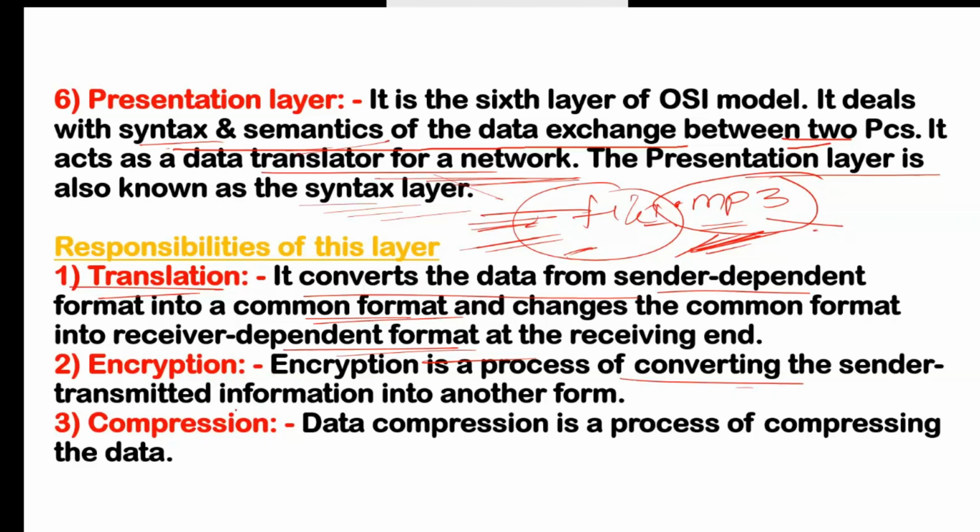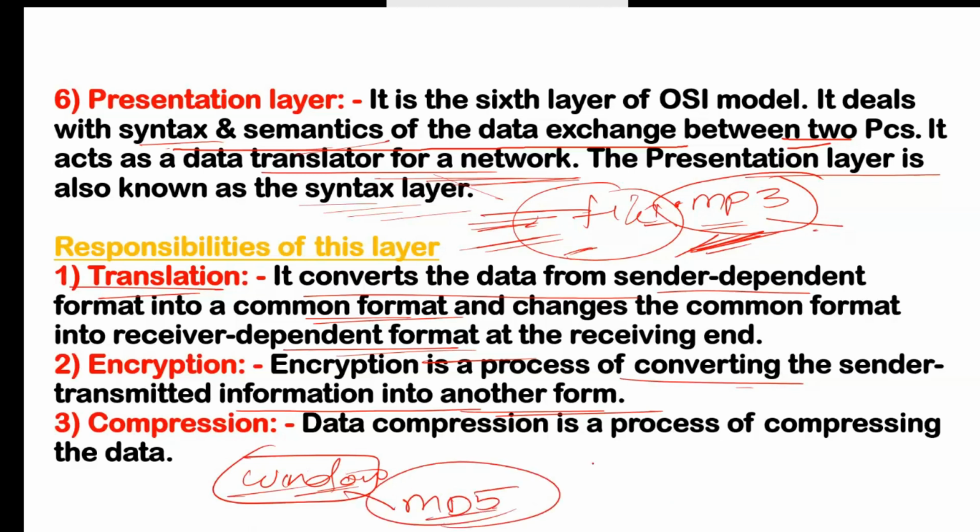Encryption is the process of converting the standard transmitted information into another form. So what does encryption mean? If you are using any application, in the backend there is one encryption there. In simple terms, we have this Windows operating system. For Windows, in the backend we have MD5 encryption. And that is the encryption name. Or in simple, I think everyone has heard that. In Wi-Fi, if you are using a wireless network, there we have some encryption like WPA, WPA2, WPA3. That is the encryption type, which will convert your normal format into some cipher text.